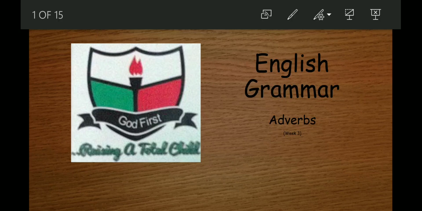Last week we talked about verbs and tenses. Remember we said that verb tenses tell us when an action takes place. We talked about the past, the future, and the present tense. Past tense tells us what has already happened. The present tense tells us what is happening now. And the future tense tells us what will happen later. I hope we remember that, and we've been using these verb tenses effectively to communicate at home and with our friends. This morning we are going to look at adverbs.